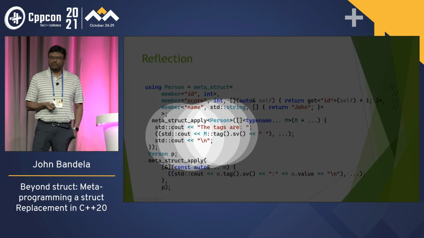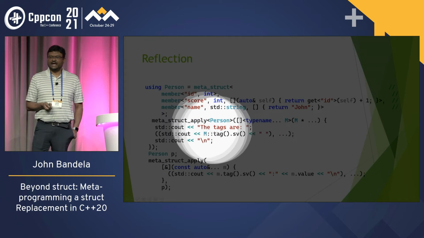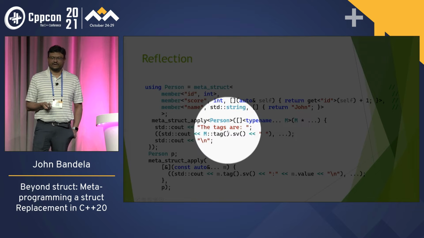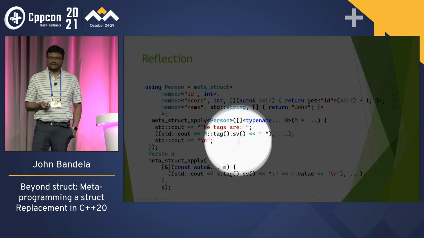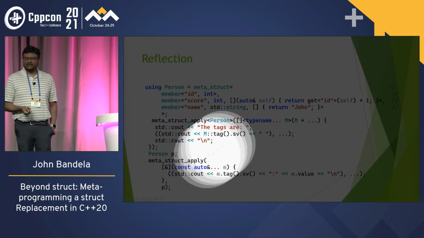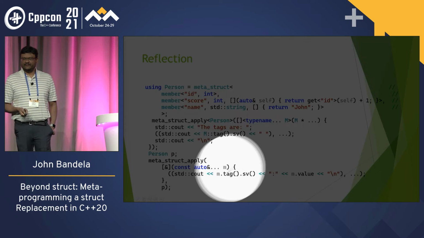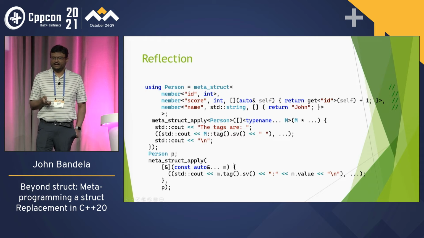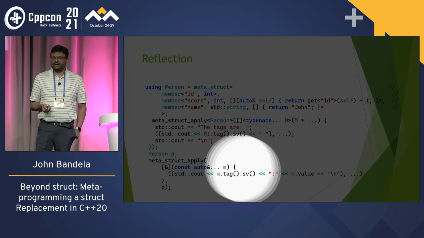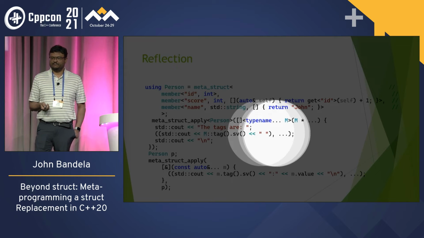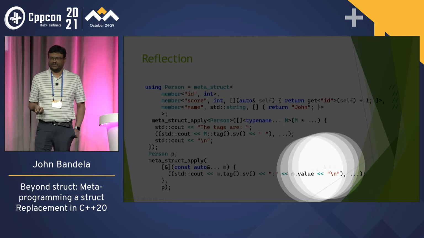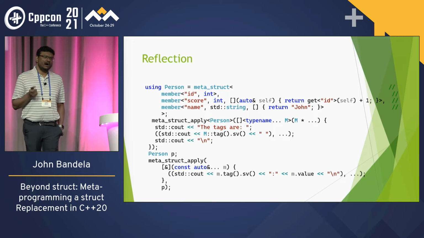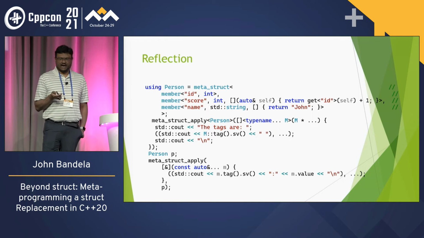And then we can say, hey, these are the tags, right? M tag and SV converts it to a string value. So we can have something that prints out the string, all the values of the tags. Or if we have an object, we can have something that prints out the tag and the value, right? And here we can use our fold expressions a la C++17 to do it for every one of the members. So now we can actually enumerate all the names and the types.